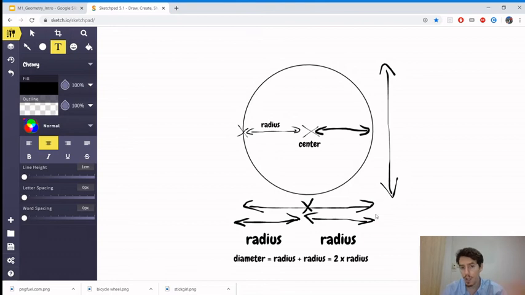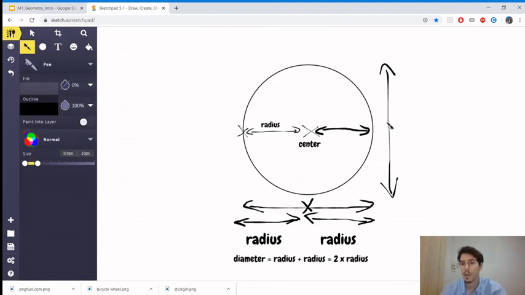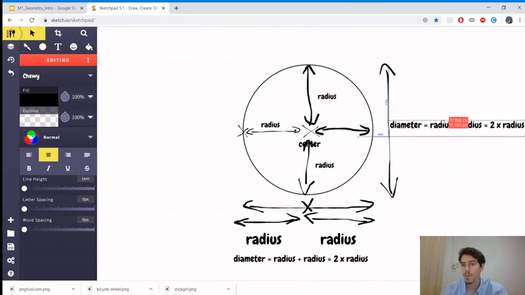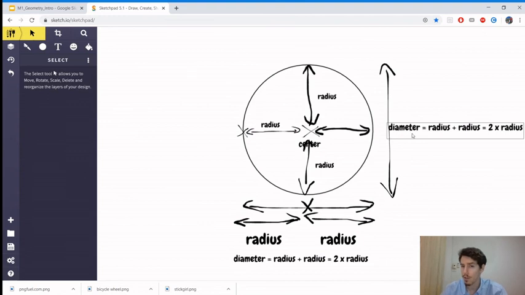Okay. And this one here, actually we said that the two dimensions are the same, right? And we can also see it with the radius. This part here, if we start here from the center to the circle, that is one time the radius, and here on the other side we start from the center to the circle, that is also the radius, right? So the radius is here, radius is here. So here we have 1 radius, 2 radius. This is also the diameter. Okay.